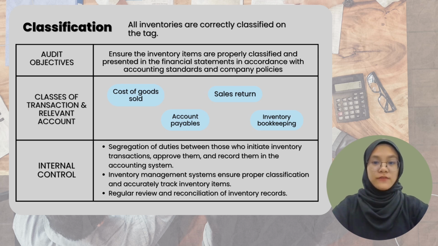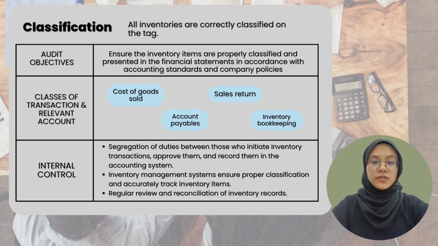Classification means that all inventories are correctly classified on the tag. The audit objective is to ensure that the inventory items are properly classified and presented in the financial statements in accordance with accounting standards and company's policies. The classes of transaction and relevant accounts include cost of goods sold, sales return, inventory bookkeeping, and account payables.